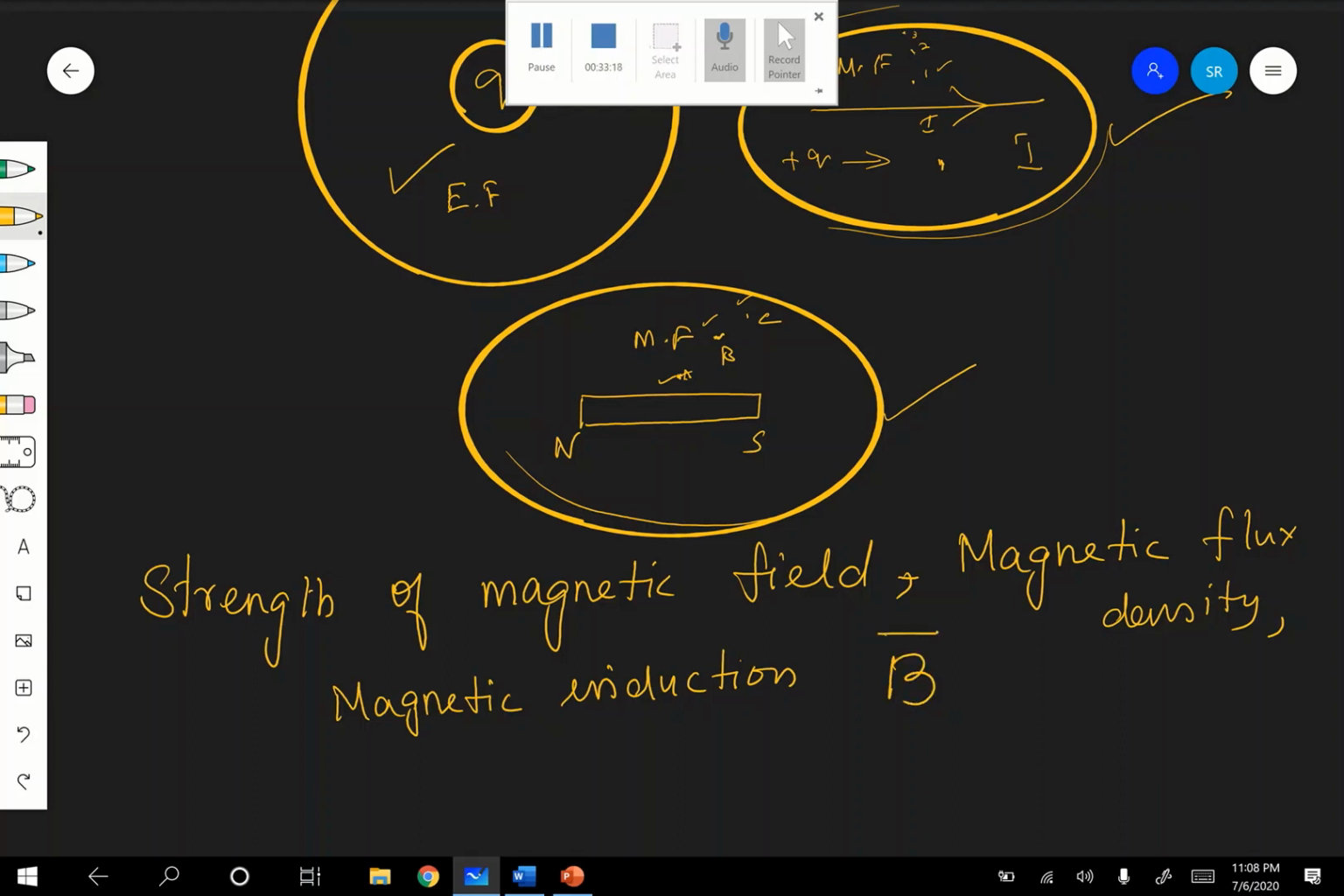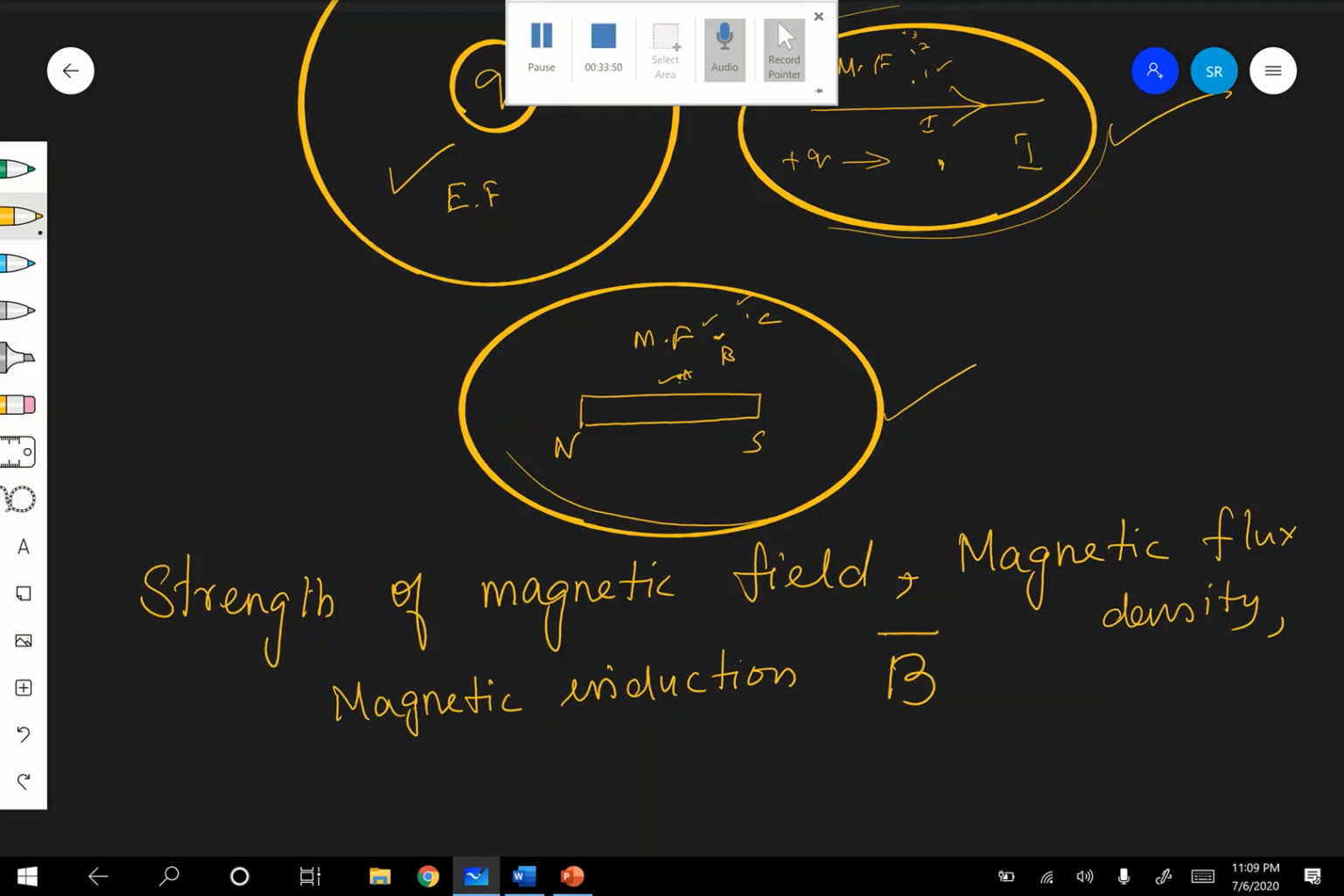Are you following? Therefore, see, there are so many names. Strength of the magnetic field is also called magnetic flux density. One more name is magnetic induction, or it is also called magnetic field intensity. Are you following? Therefore, I can say now that magnetic flux density or magnetic induction at A, B, C are different. Correct? Is it clear?